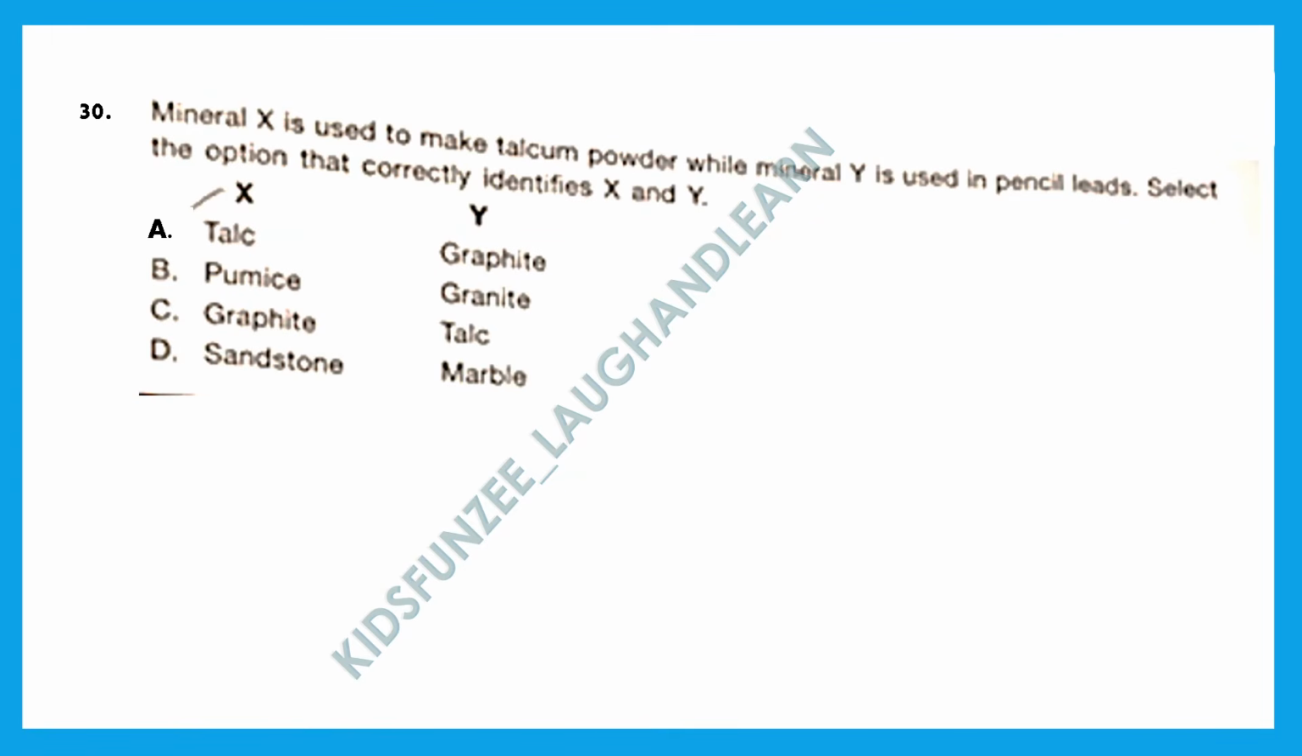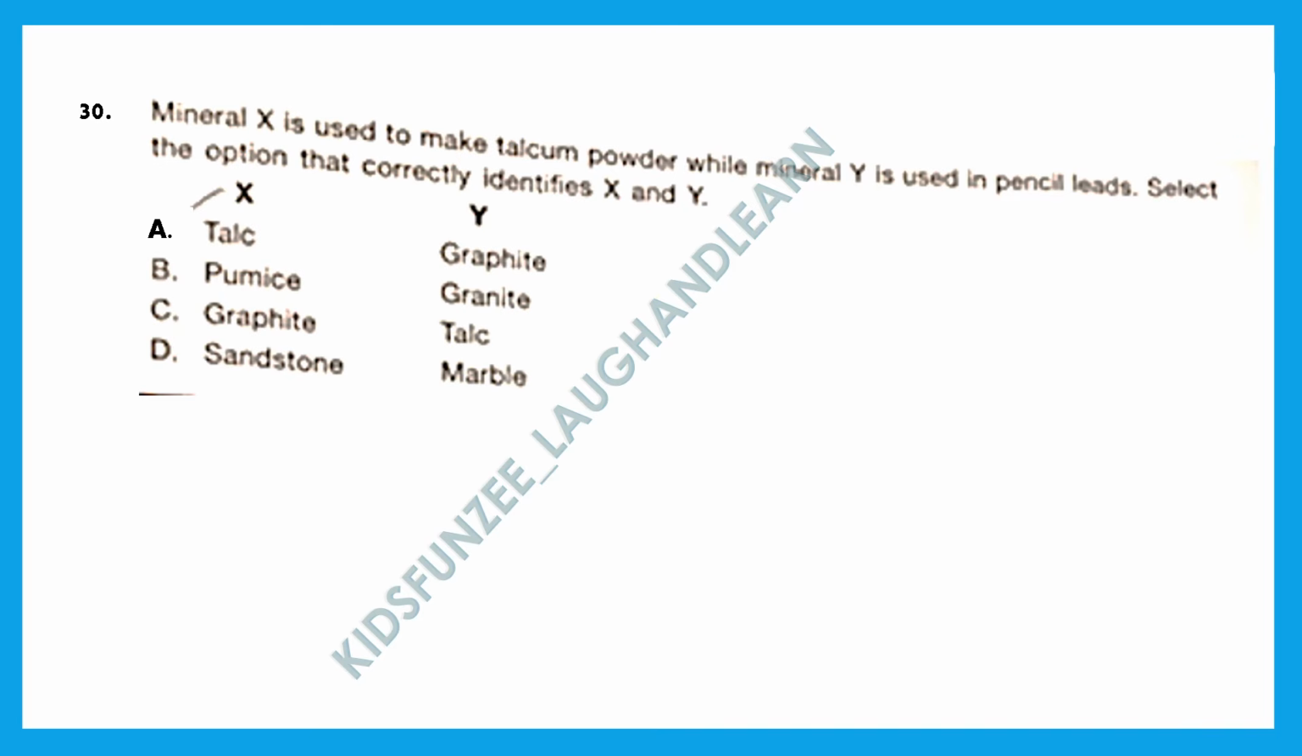Question 30. Mineral X is used to make talcum powder while mineral Y is used in pencil lead. Select the option that correctly identifies X and Y. Now here, the mineral which is used to make talcum powder is talc. Talc is a mineral made up mainly of magnesium, silicon and oxygen. As a powder, it absorbs moisture well and helps cut down on friction, making it useful for keeping skin dry and helping prevent rashes. So for X, we know it is going to be talc, which is in option A.